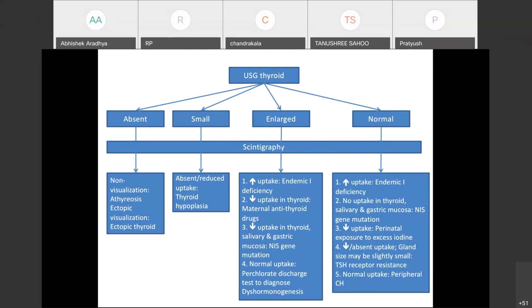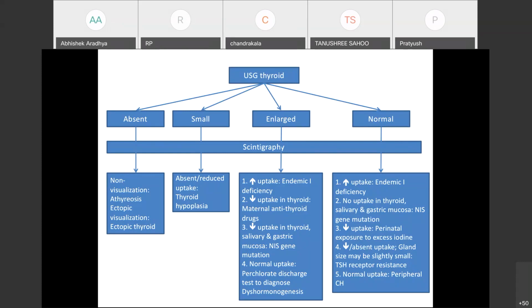Again, if scintigraphy shows increased uptake, it indicates endemic iodine deficiency. And if there is decreased uptake, it indicates the use of maternal antithyroid drugs. Decreased uptake only in thyroid is seen with antithyroid drugs. But if there is simultaneous decrease in salivary and gastric mucosa also, it indicates a defect in the sodium iodide symporter gene because it is shared with all these glands. And normal uptake can be seen in dyshormonogenesis. We have to do a perchlorate discharge test to find the final diagnosis of dyshormonogenesis.